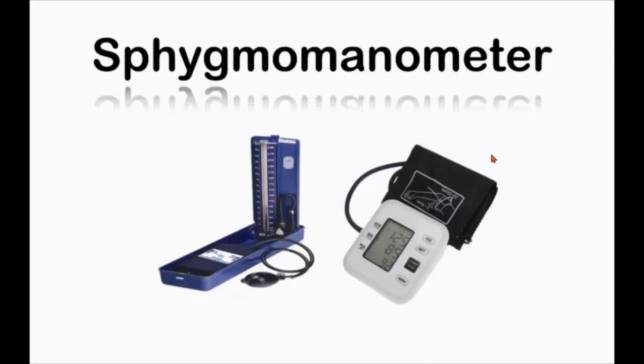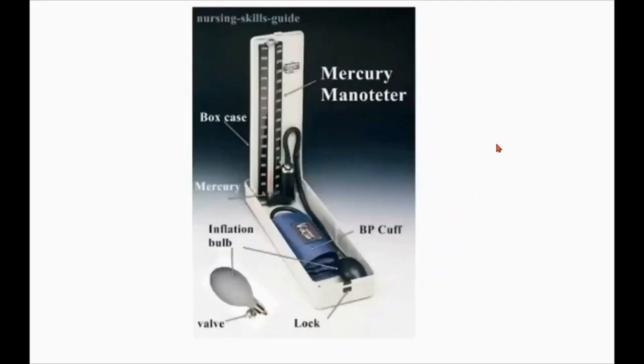Our next topic is sphygmomanometer. This is a clinical instrument. Sphygmomanometer is a clinical instrument. It is used to measure blood pressure. The function is to measure the blood pressure of a person. Yes. So these are the two types of sphygmomanometers.